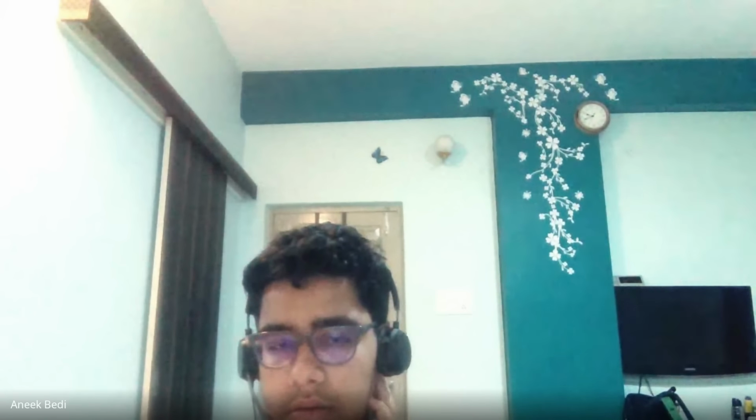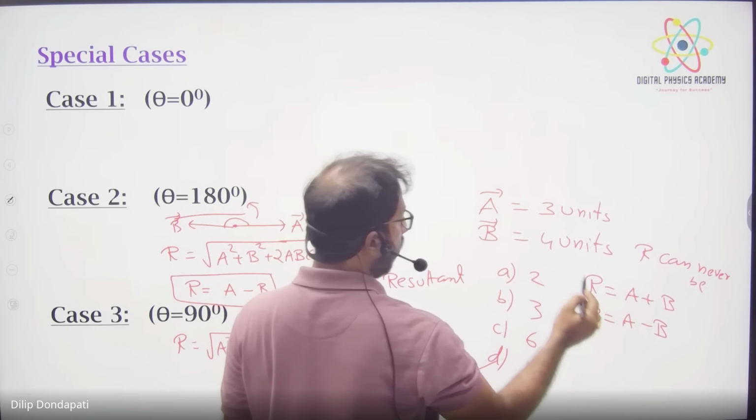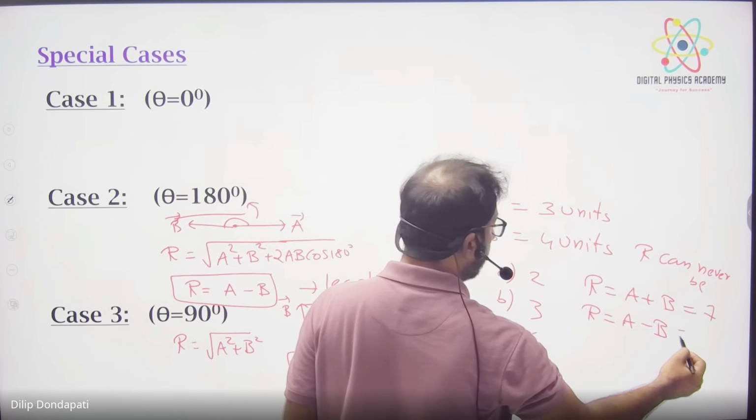No, sorry, 8. Option D. Why? Because the greatest resultant is 3 plus 4, 7. So 8 cannot be. What is the greatest result? A plus B. And the least result is A minus B. So here it will be 7 and this is 1.